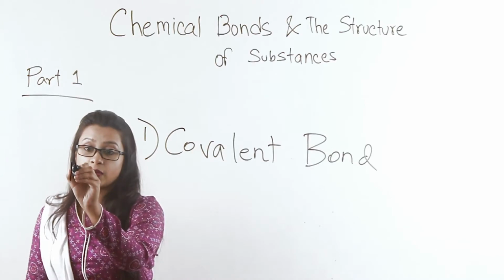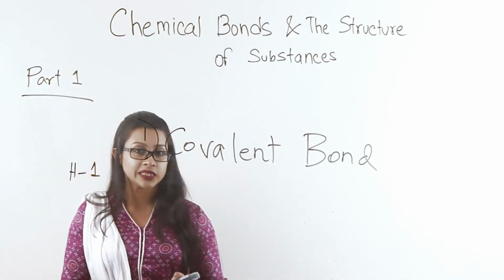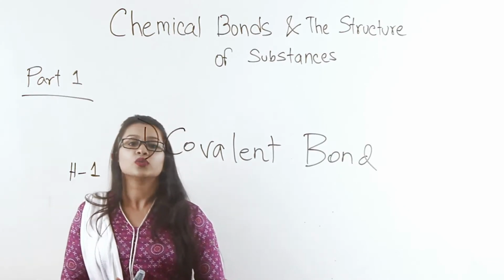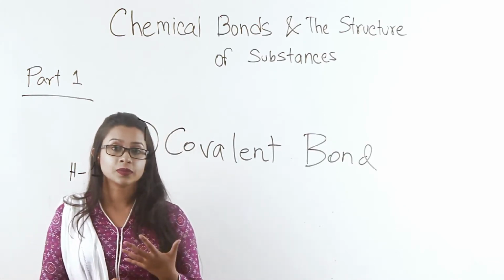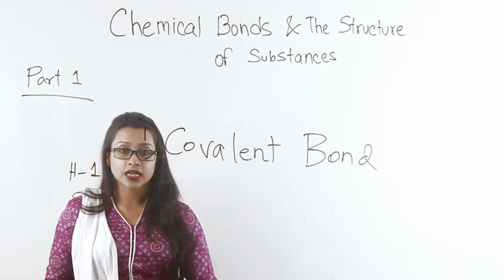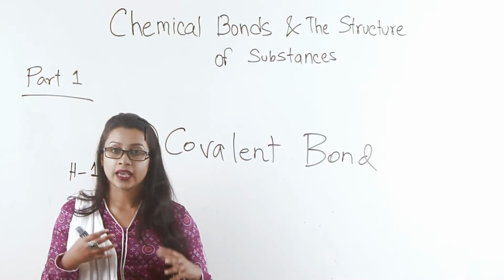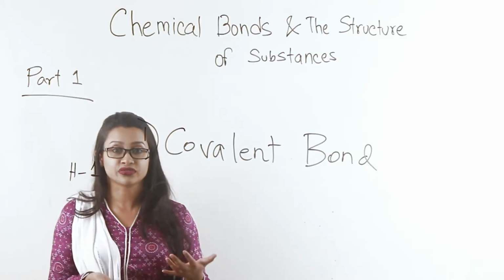Hydrogen has an atomic number of 1. 1 is not exactly a complete duplet, is it? So in order to fulfill a complete duplet, it needs another electron in its shell. 2 electrons, stable structure, and thus it can be free.